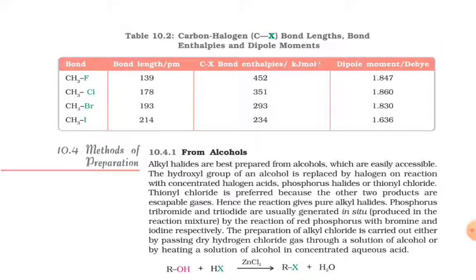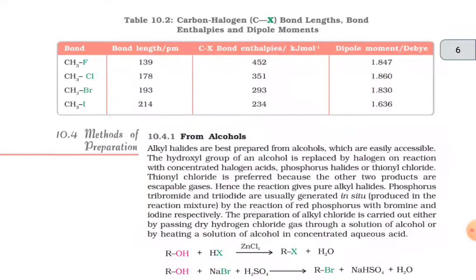CH3Cl: bond length is 178 picometer, its bond enthalpy is 351 kilojoule per mole and its dipole moment is 1.860 debye. CH3Br: its bond length is 193 picometer, its bond enthalpy is 293 kilojoule per mole and its dipole moment is 1.830 debye.